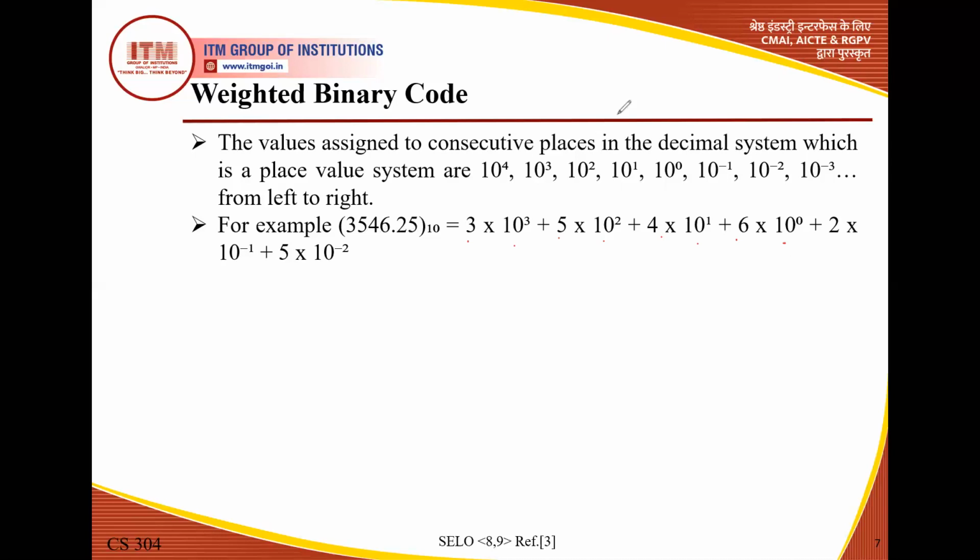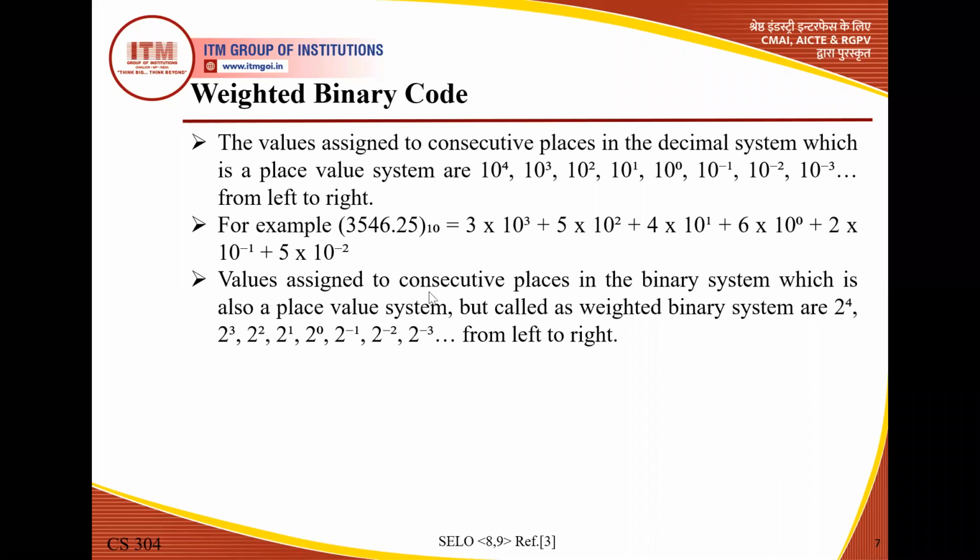3546.25. And what will happen after this point on the right side when we move to the right? We have 2. So when we move to the right side, the first weight is 10 to the power minus 1, and the first term is 2, so 2 multiplied by 10 to the power minus 1. The second weight is 10 to the power minus 2, and the second term is 5 multiplied by it. So this is in the case of decimal. Now when we change the base, the weight is automatically changed.